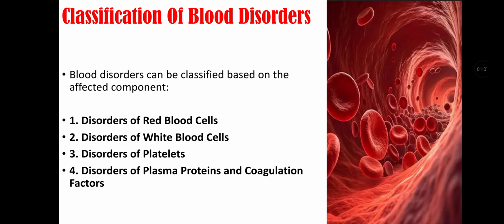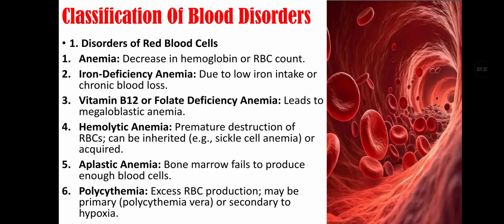Classification of blood disorders. Blood disorders can be classified based on the affected component. There are disorders of red blood cells, disorders of white blood cells, disorders of platelets, and disorders of plasma protein and coagulation factors. First, we will talk about disorders of red blood cells. First is anemia, that is decrease in hemoglobin or RBC count. Second is iron deficiency anemia, that is due to low iron intake or chronic blood loss. Third is vitamin B12 or folate deficiency anemia, that leads to megaloblastic anemia.